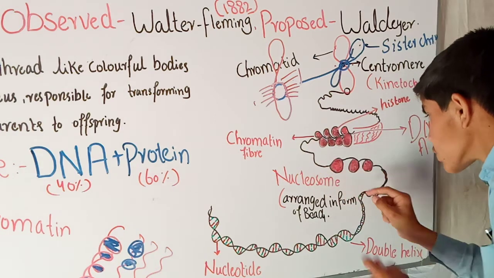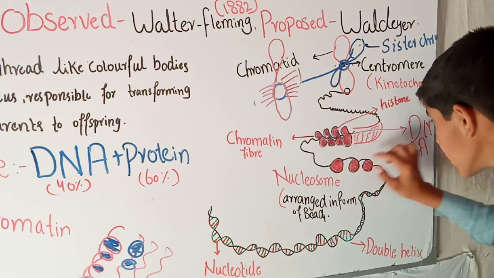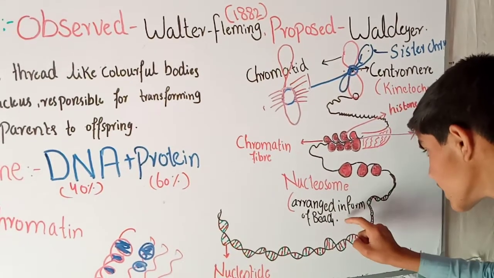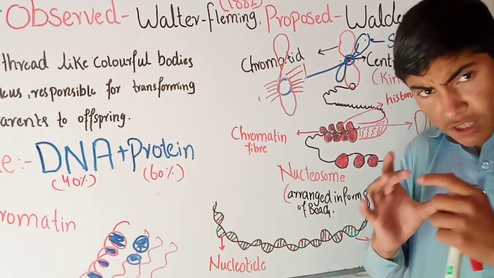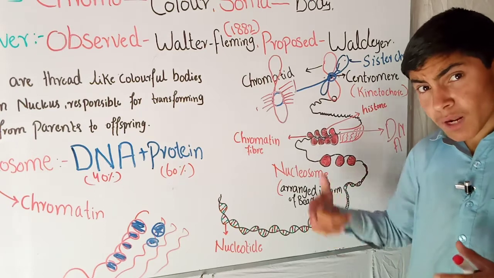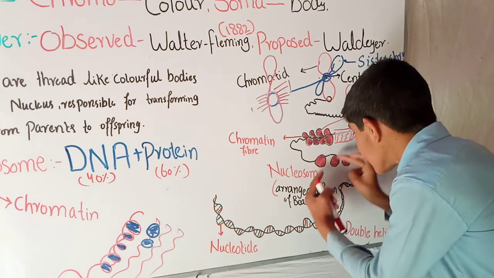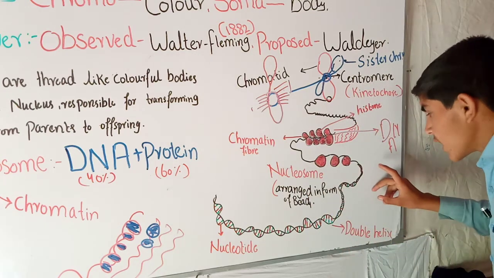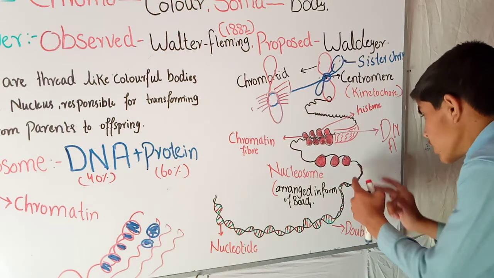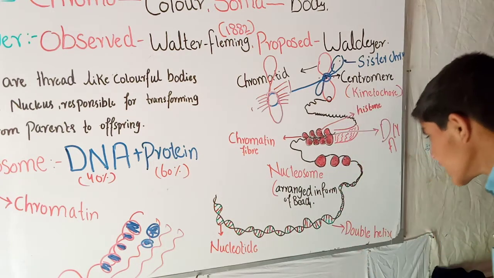Then we zoom in further, and you can see here these bead-like structures which hold the DNA and the histone protein. This is called the nucleosome, arranged in the form of beads. So nucleosome is actually the combination when the DNA wraps around the histone protein, and they are arranged in the form of beads. You can see here beads. Then we zoom into the chromosome, the chromatin material. We say that this structure is called a double helix. You can see here double helix.